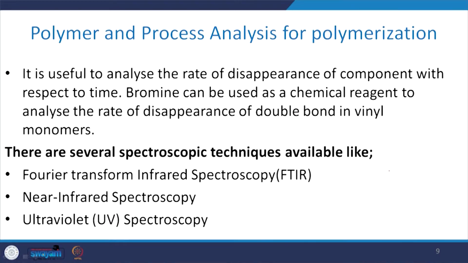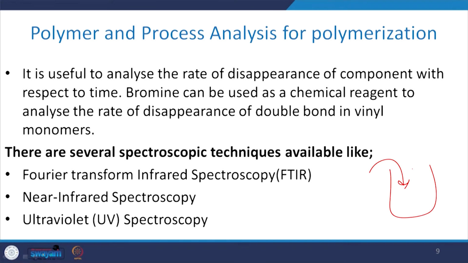This is just an example, because in a reaction mass, whenever you have a monomer being converted into different polymeric chains, your point of attention must be how much of your raw material, that is monomer in this case, is converting into the desired product or different chains.